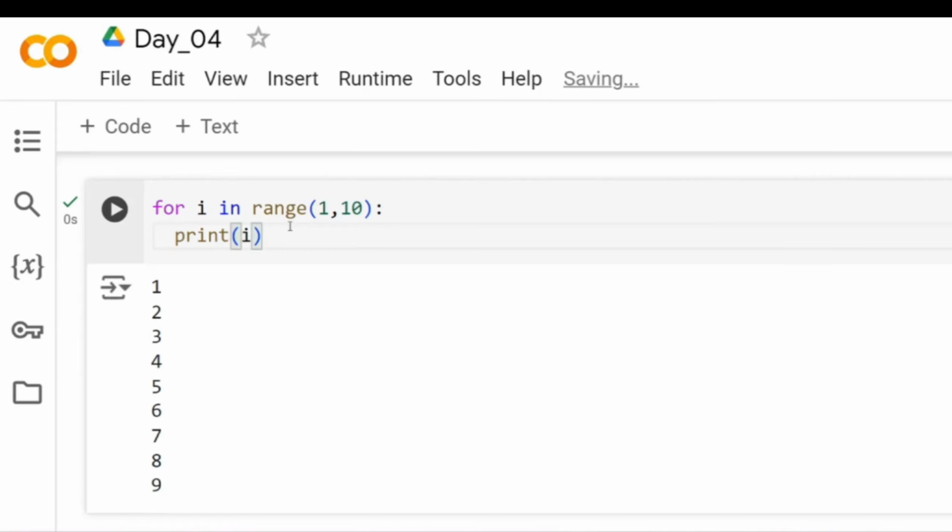Okay, lots happening here, but what is this i, what is this in? Range I understand, start to end, colon I understand, print I understand, but why did it print only 9 numbers? Yes, we'll unwrap each of them one by one.